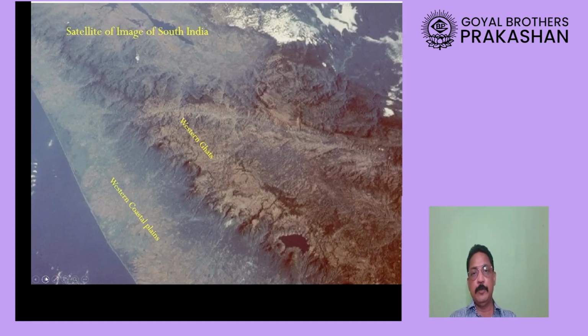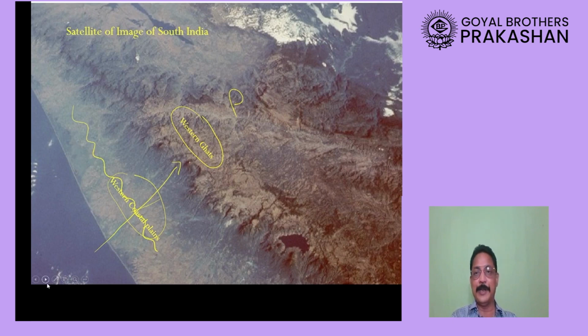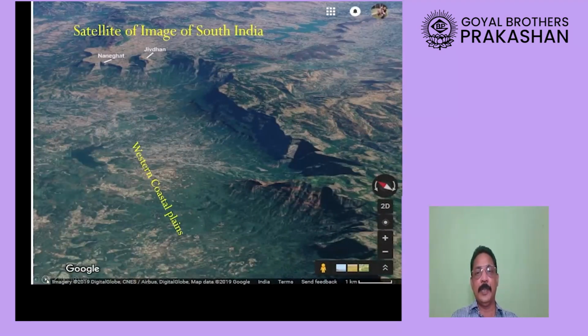I'll show you one more picture, my dear students. The picture that you see here in this slide is the actual Western Ghat. It's the satellite image of the Western Ghats. You can see here on the western side the western coastal plain. On the eastern side, this is a plateau region. So when the winds will be blowing from the sea towards the land, the Western Ghat will be blocking them, and this area will be receiving more rainfall. So relief feature plays a very important role in deciding climate.